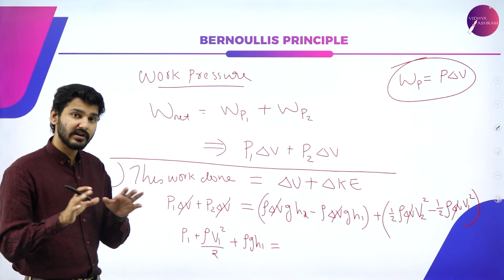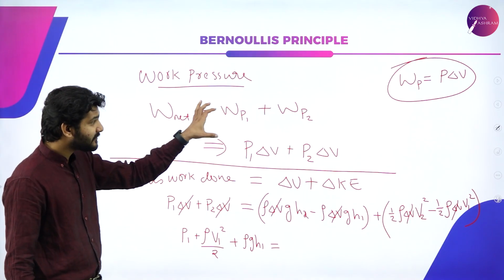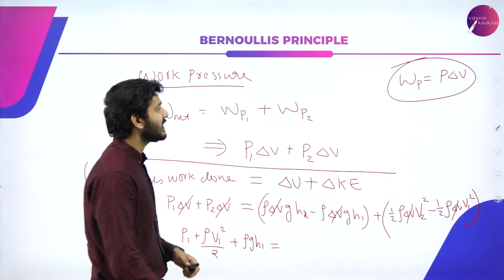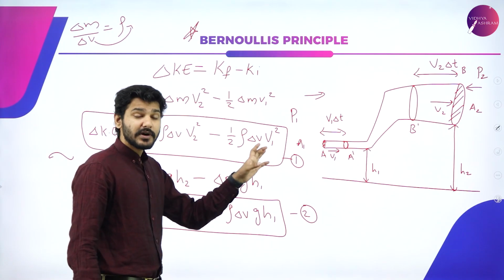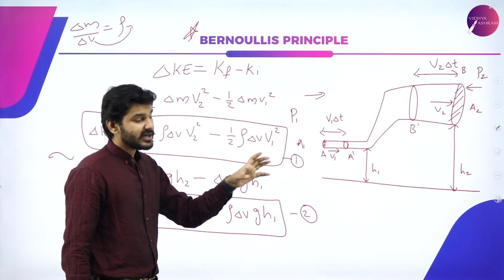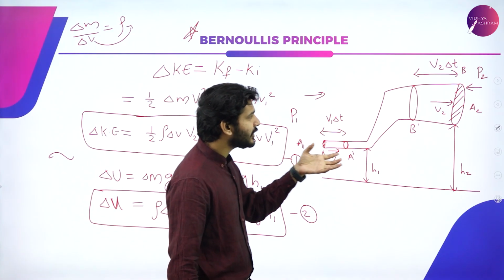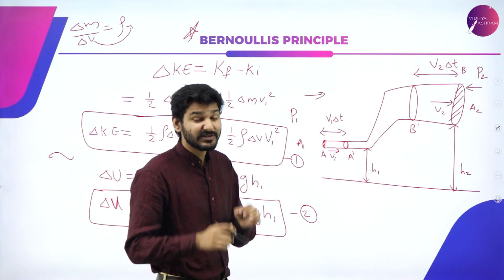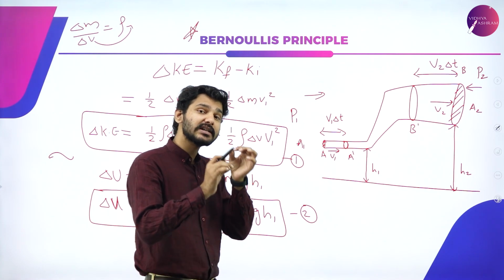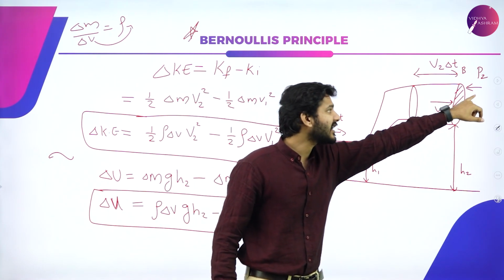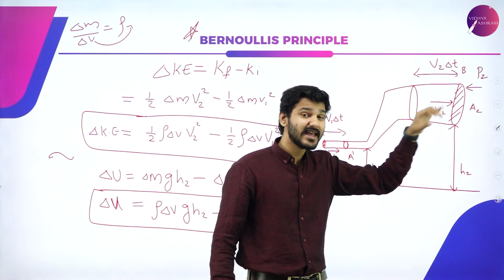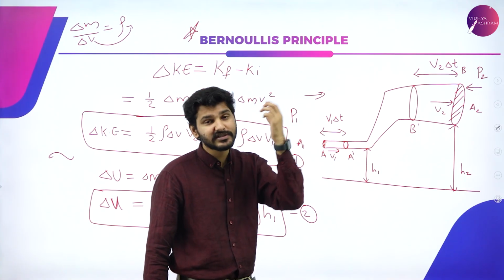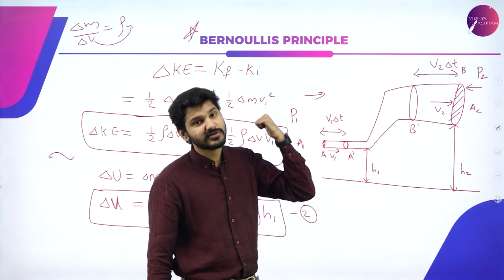But the thing we have to remember here is that this particular work done is by the pressure, and in the previous case I already told you that the pressure is being applied in the opposite direction, which means that the force is being applied in the opposite direction, so the work done by the pressure there will be negative, because the direction is on the opposite side.